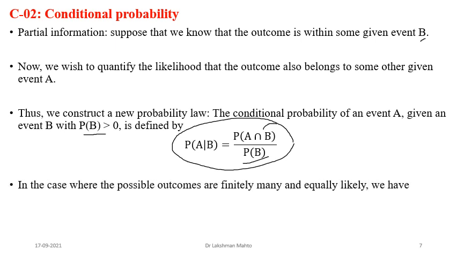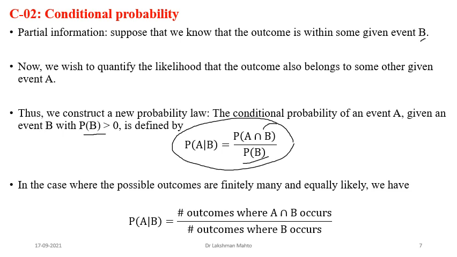In the case where the possible outcomes are finitely many, that means suppose our sample space happens to be discrete and we put an equally likely assumption among the outcomes, the conditional probability just takes the frequency approach.